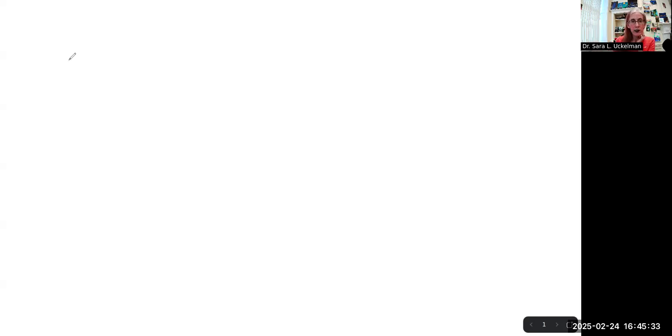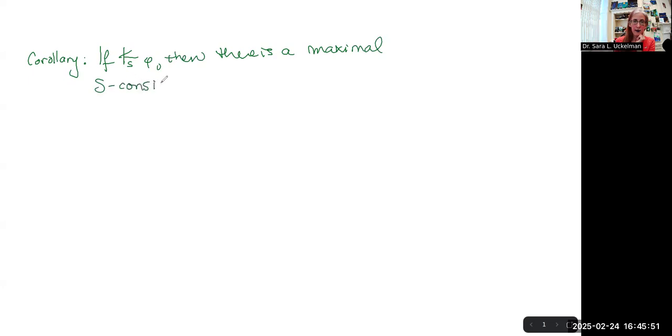So the corollary is this. If phi is not a theorem of S in some particular system S, then there is a maximal S-consistent set which contains not phi. And the proof for this corollary is quite straightforward.